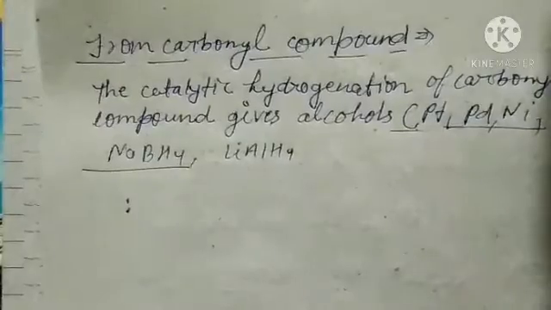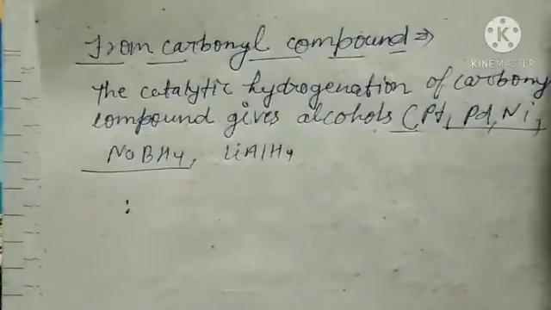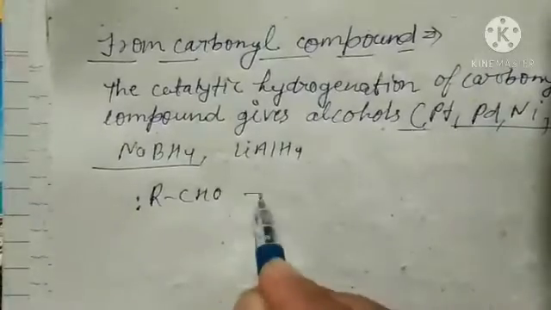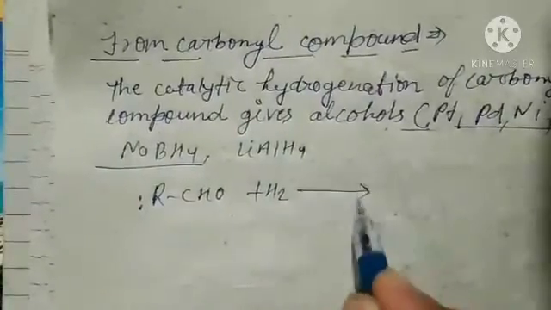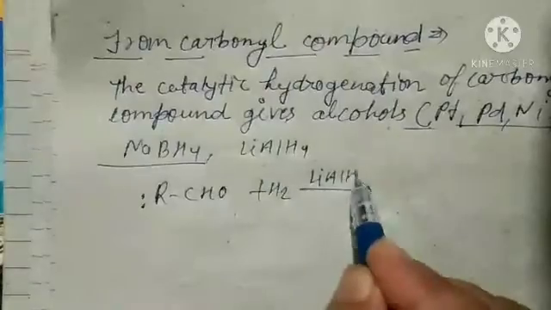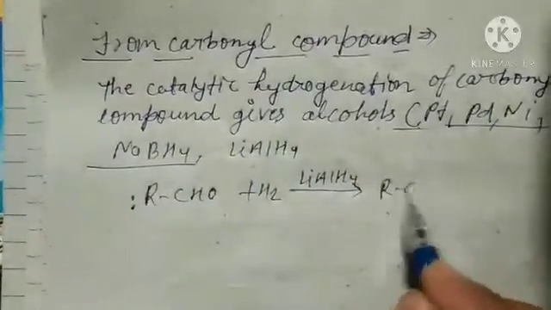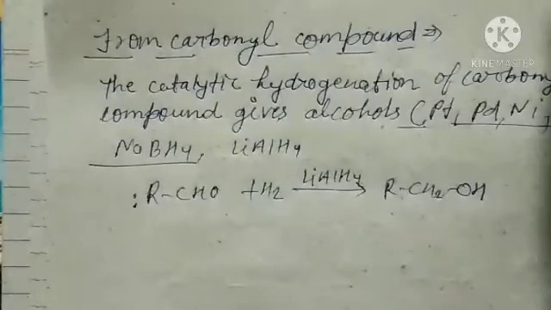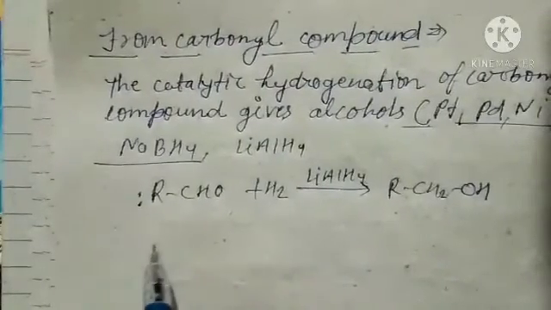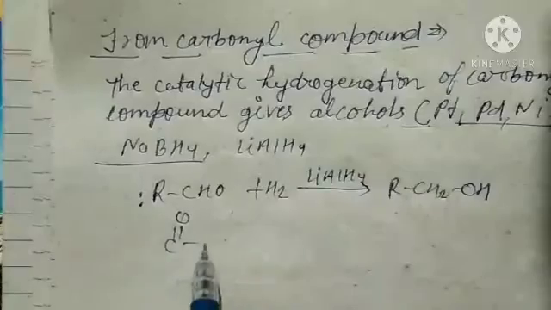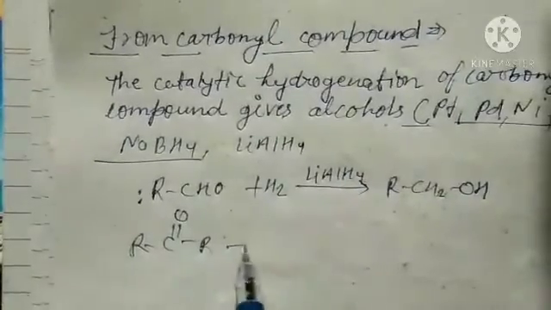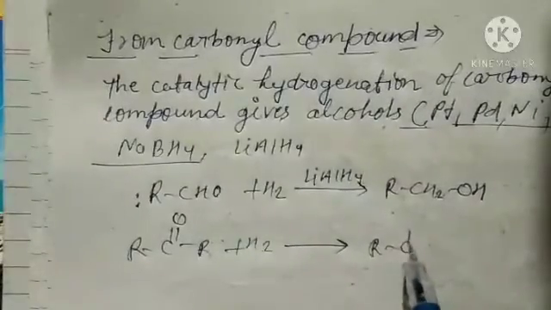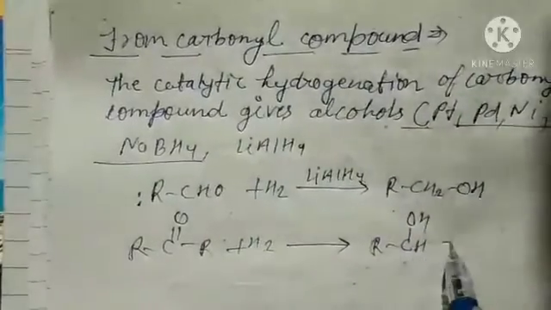If we take an aldehyde like this, LiAlH4 will reduce it to RCH2OH. If we take a ketone, like this, by this method we get a secondary alcohol. This part we have to remember.